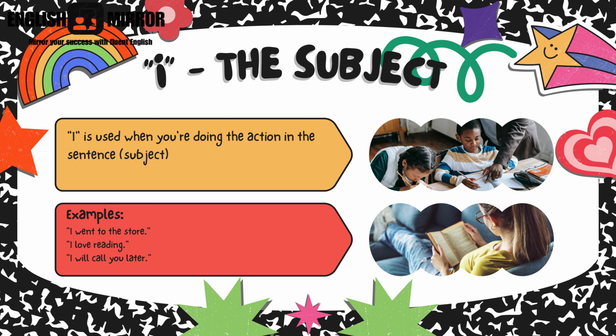Okay, see the examples. I went to the store. I love reading. I will call you later. Here in all these sentences, that particular person is doing the action, is going to the store. I love reading. That person is interested in reading. I will call you later. The person is telling I will do the action later.